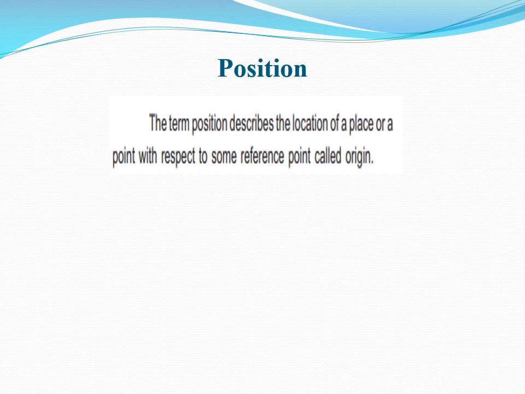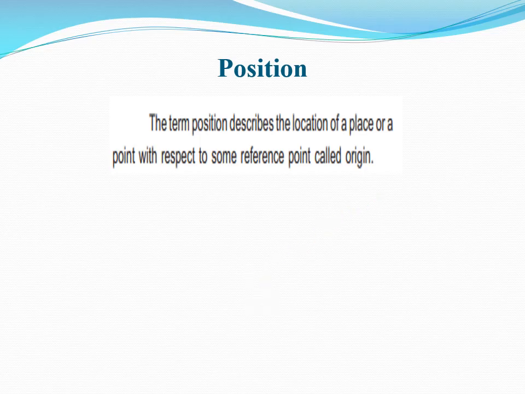Let the school be represented by S and home by H. The position of your school from your home will be represented by a straight line HS in the direction from H to S, as shown in the figure. So the position of your home is here at this point, and the position or location of your school is at this point.